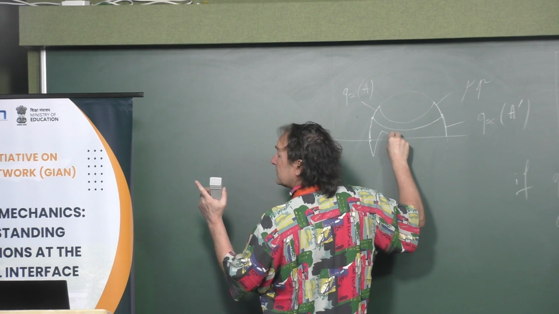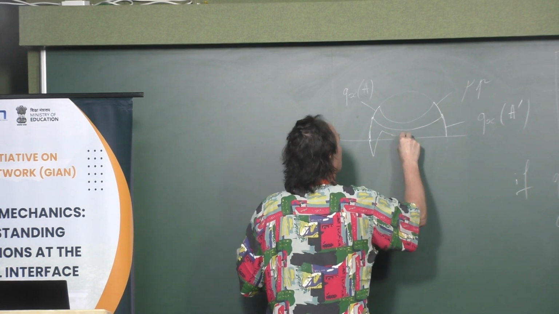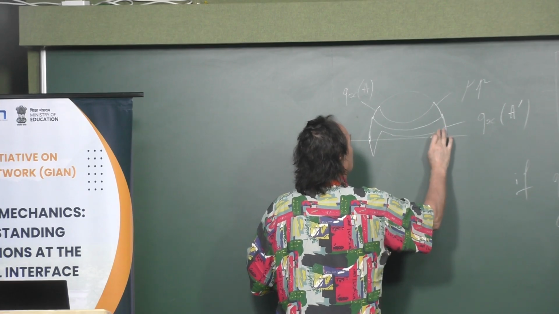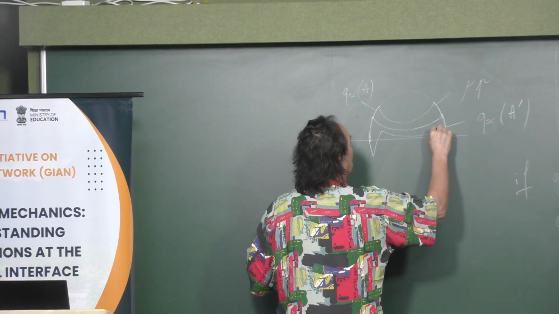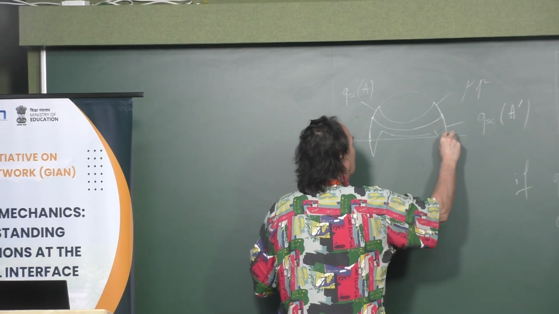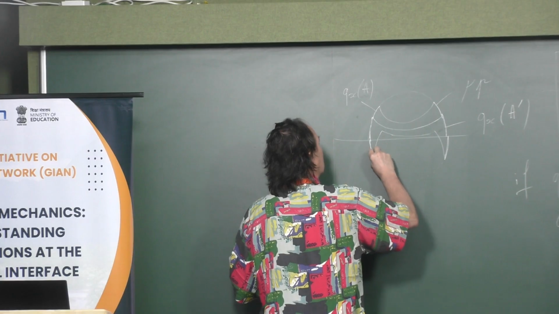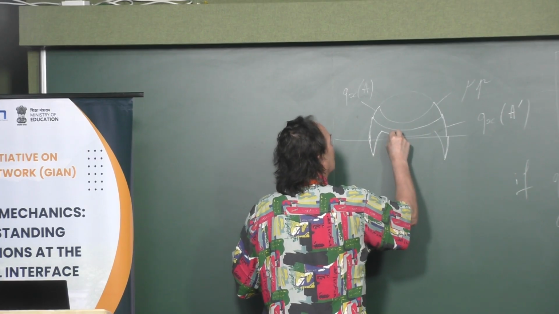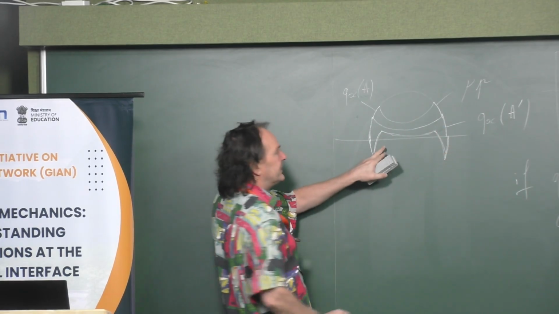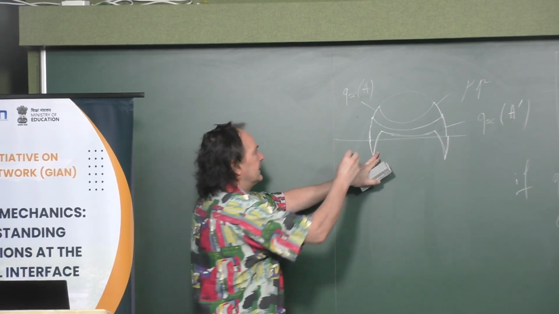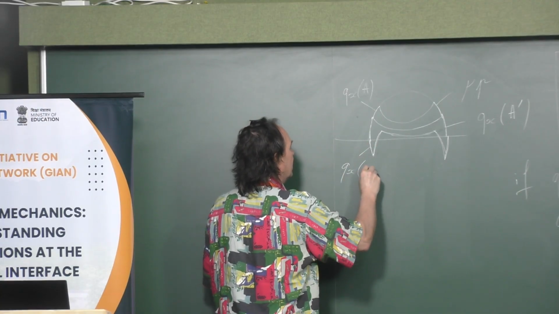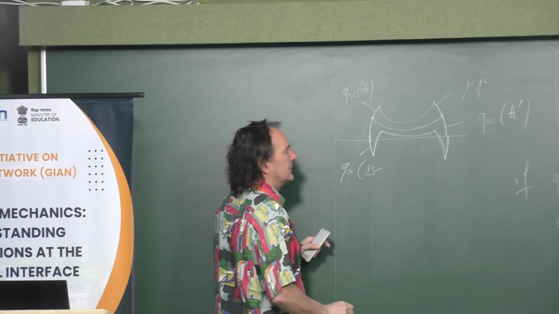I don't know what is plotted here, but okay. We have this curve. This is Qx for B dash.